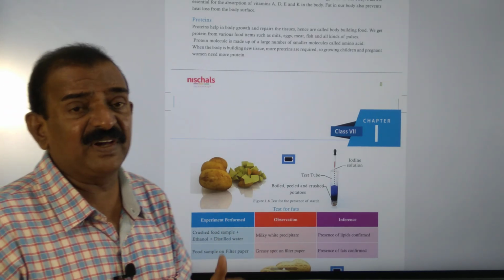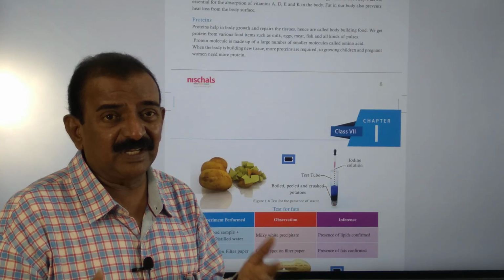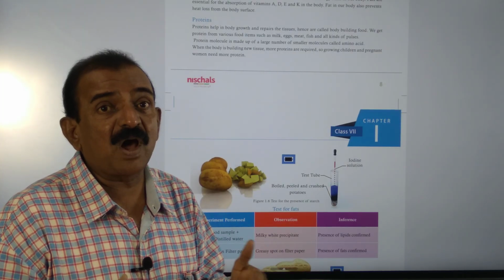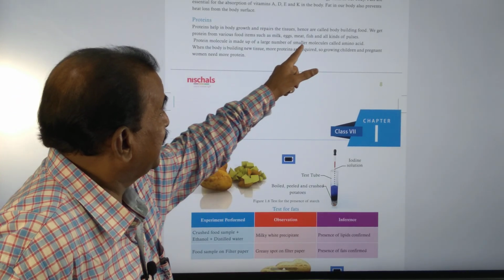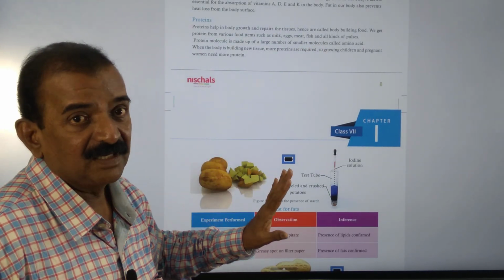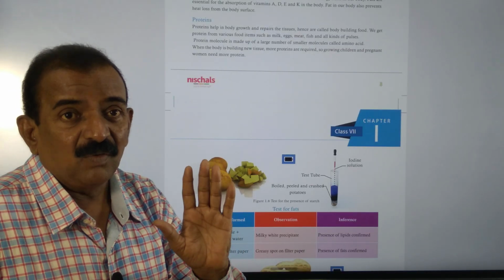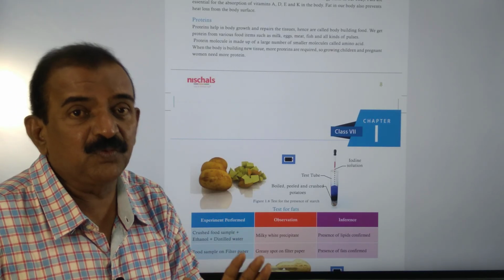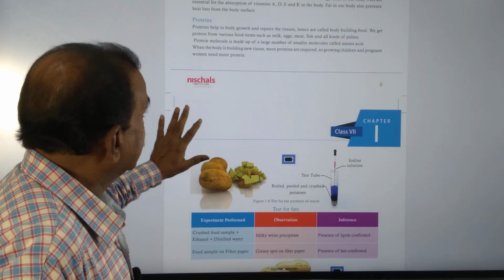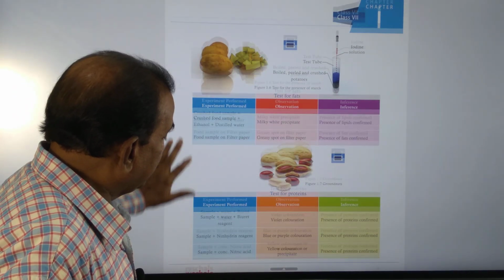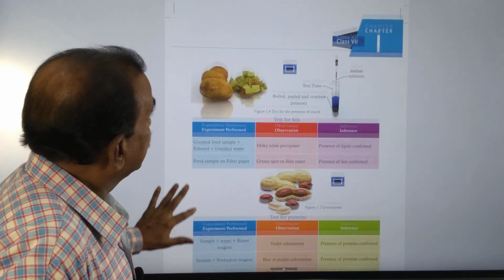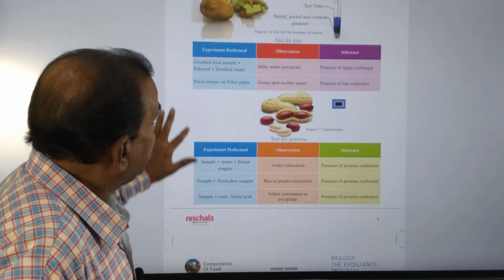These are required for cell growth and also to repair worn out body organs, and they are present in milk, eggs, meat, fish, and all kinds of pulses. These food sources consist of proteins, and proteins are called the building blocks of our body.